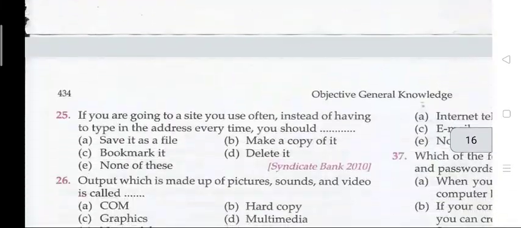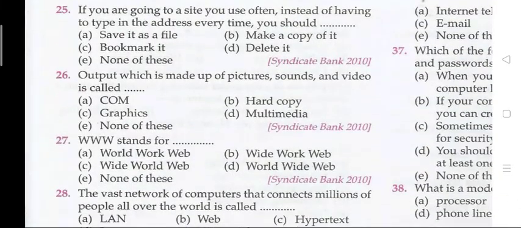Next, question 25: if you are going to a site you use often, instead of having to type the address each time, you can... The right answer is C, that is bookmark it. Question 26: output which is made up of pictures, sounds and video is called... The right answer is D, that is multimedia.